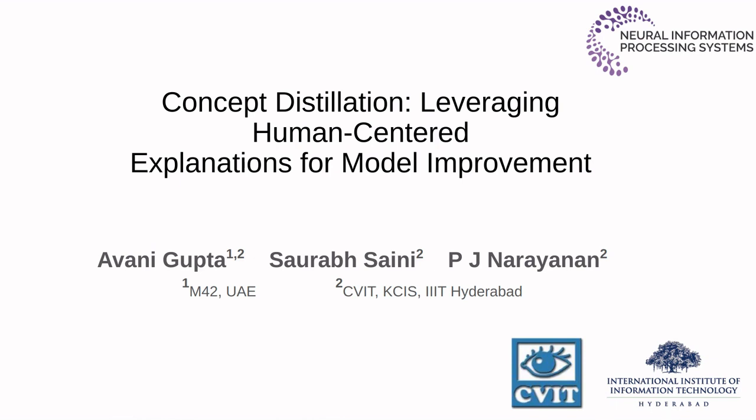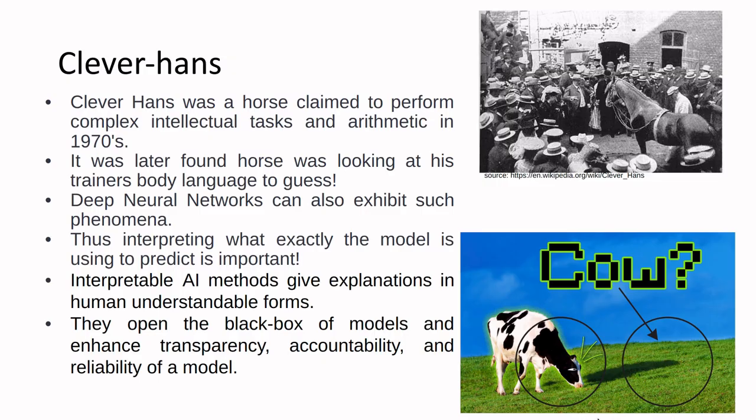This is an explanation video for a paper titled Concept Distillation: Leveraging Human-Centered Explanations for Model Improvement. Clever Hans was a horse claimed to perform complex arithmetic tasks. It was later found that he was simply using his trainer's body language to get cues and was not actually doing any arithmetic. His trainer wasn't aware of this.